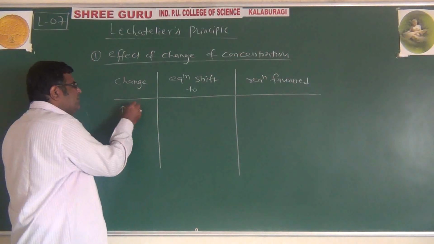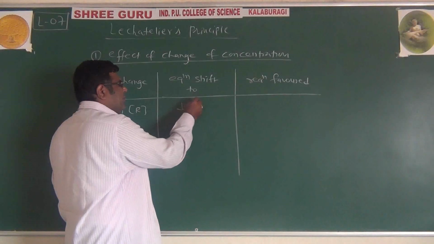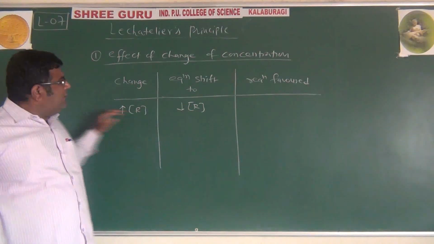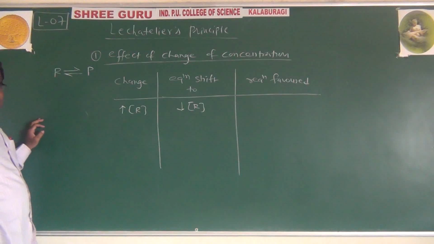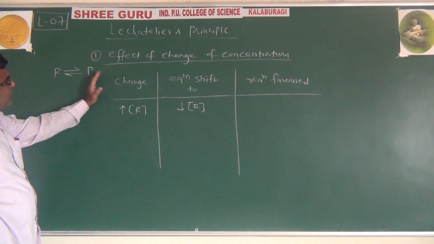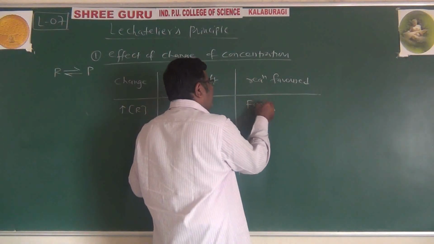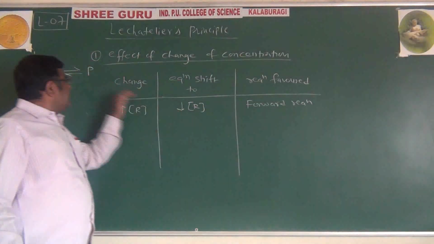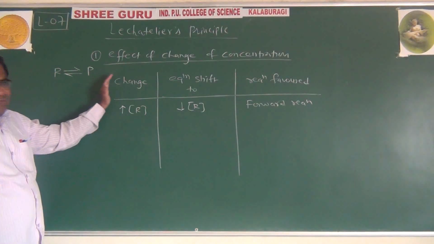If we increase the concentration of reactant, the equilibrium will shift to decrease the concentration of reactant, because that's what we mean by nullify the change. And if reactant concentration is to be decreased, it means more product formation should take place, means the reaction favored is the forward reaction, because if reactant concentration has to be decreased, reactant has to be consumed, and if reactant has to be consumed, more products are formed.